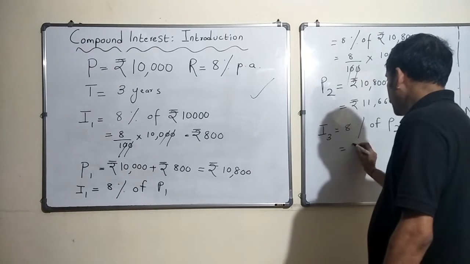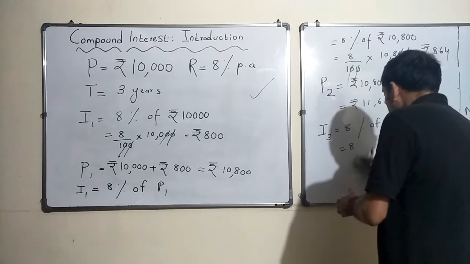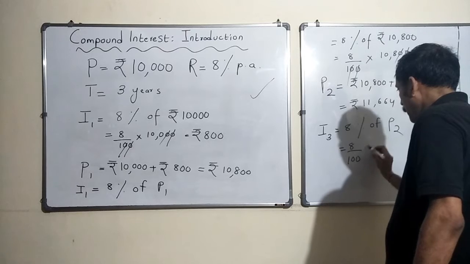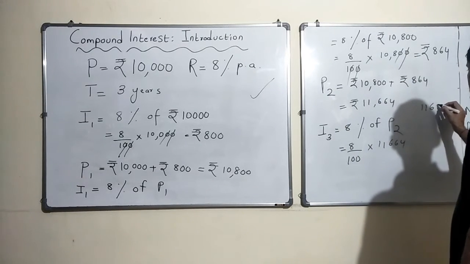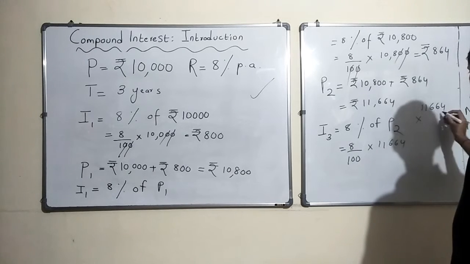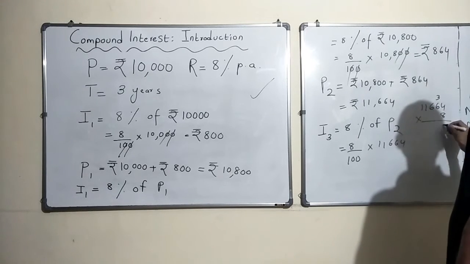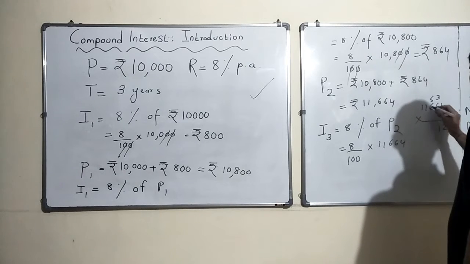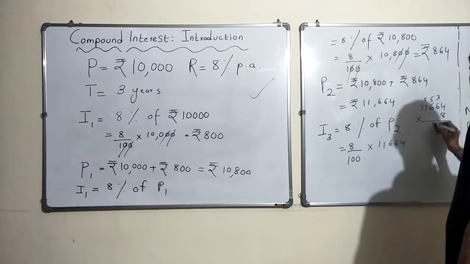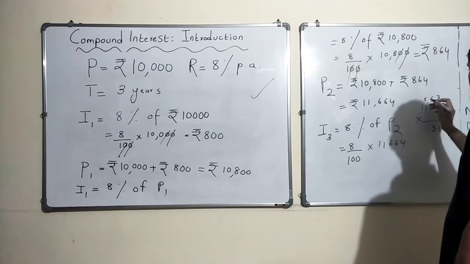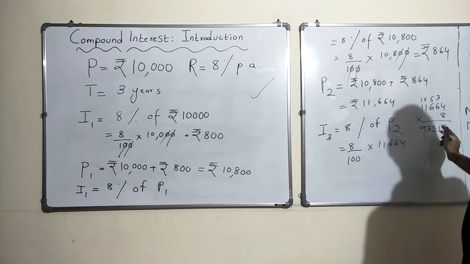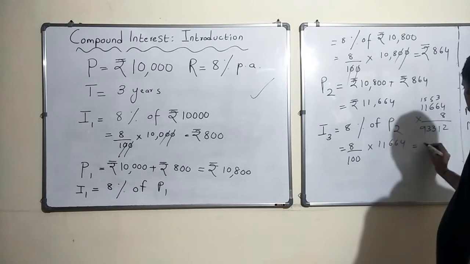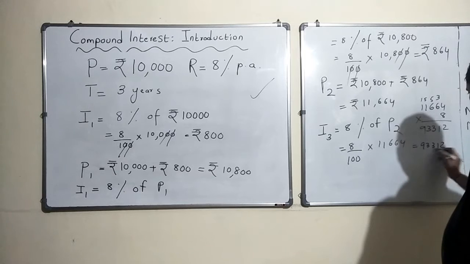So 8% of that is 8 by 100 into 11,664. 11,664 into 8, so this comes out to be 93,312 by 100.